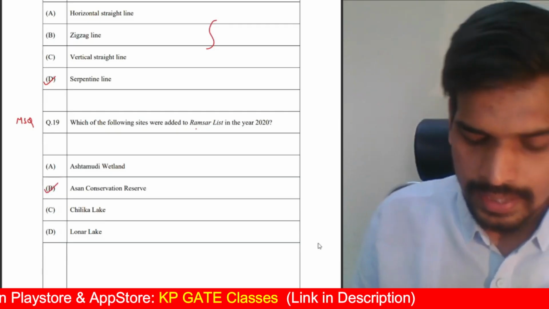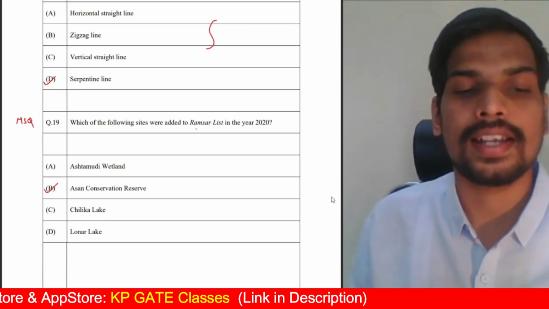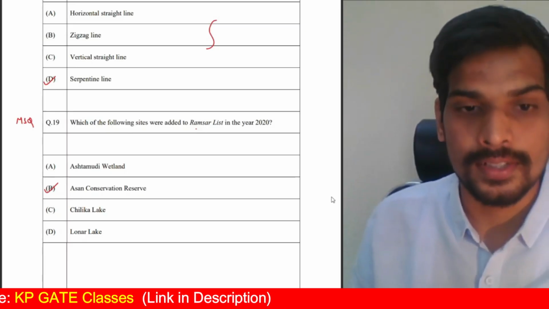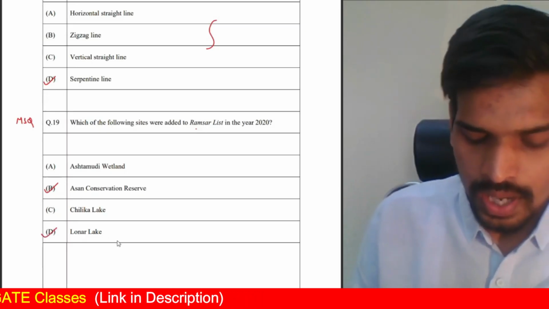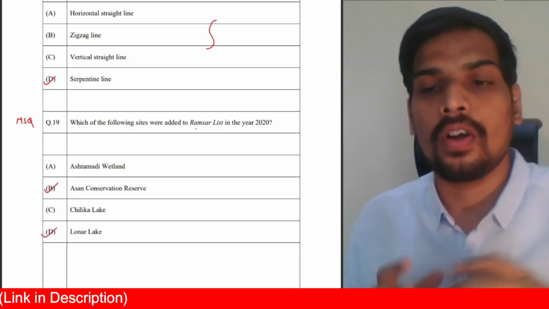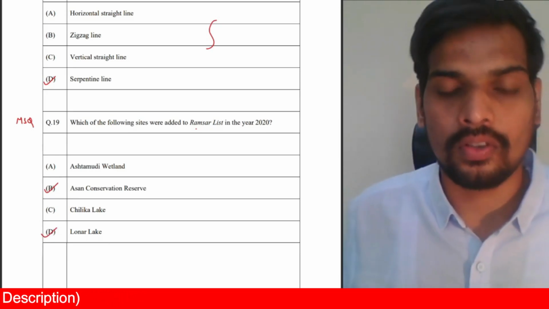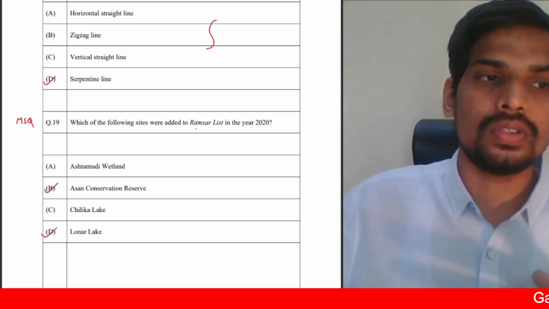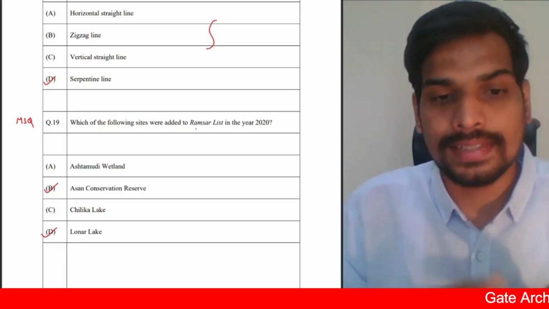The answer is Asan Conservation Reserve, which is the first Ramsar list site in Uttarakhand state. And the second is Lonar Lake. Lonar Lake is the only basalt rock lake formed due to meteor falling onto Earth. If you look at this, it is in Maharashtra. So it's a lake formed due to a meteor which fell onto the basalt rock formation.